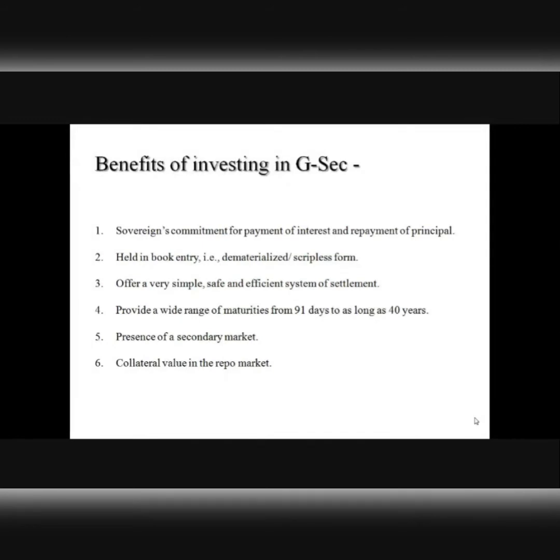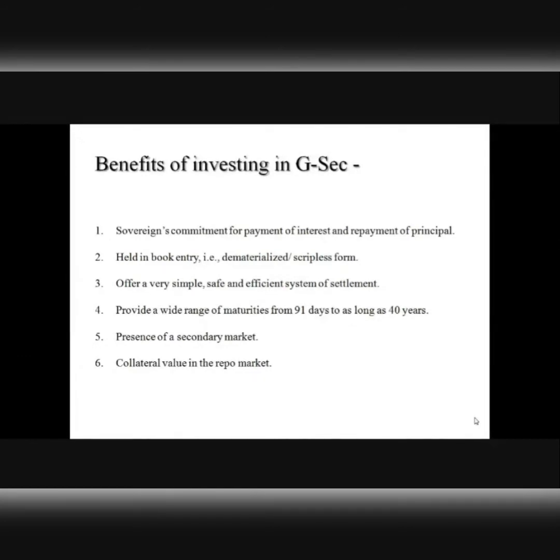Among the government securities, treasury bills are very liquid as many people and institutions trade in such instruments. Another feature of government securities is that they offer a wide range of maturities to investors, from 91 days to as long as 40 years. Now, for being safe investments without any risk of default, government securities have a huge collateral acceptability in the repo market. Now, what is this repo market? Soon, or maybe tomorrow, we'll be having a session wherein we'll discuss what a repo contract is and how this market actually works.